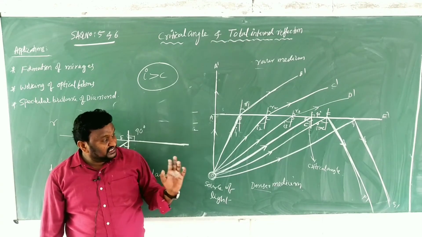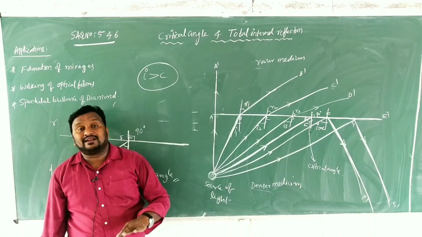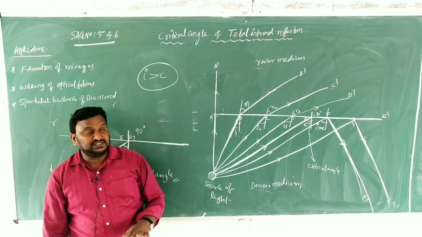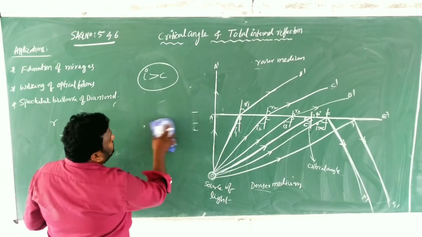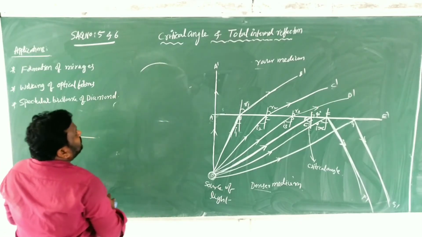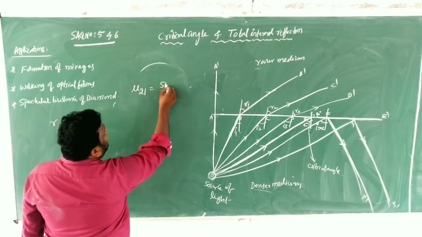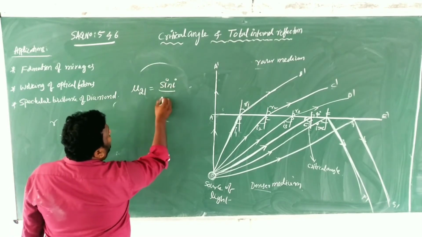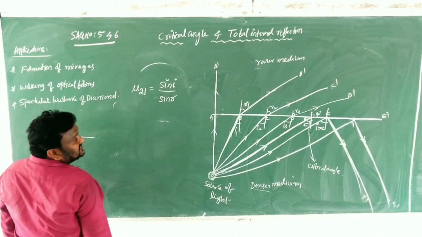So children, in this way we have to explain the critical angle and total internal reflection. Clear children? And now here mathematically we have one formula. It is, children, here mu 2 1 is equal to sin i by sin r. Mu 2 1 is equal to sin i by sin r.